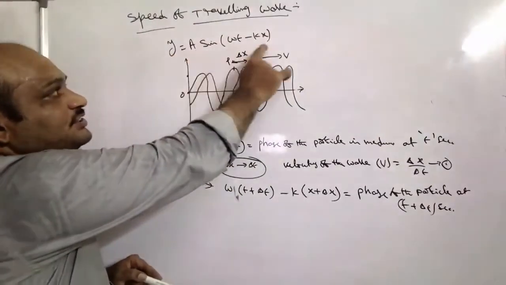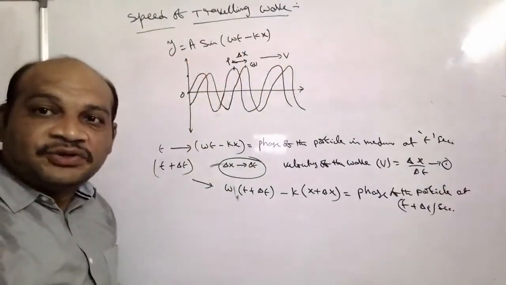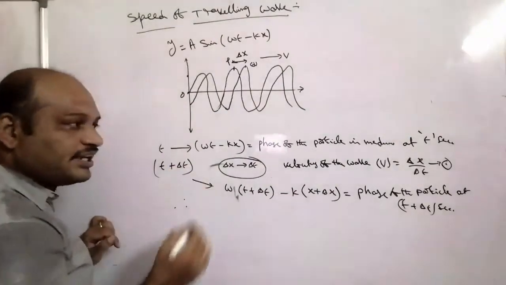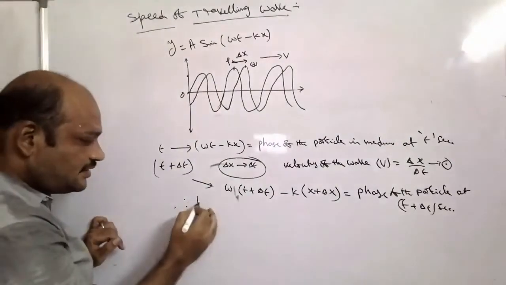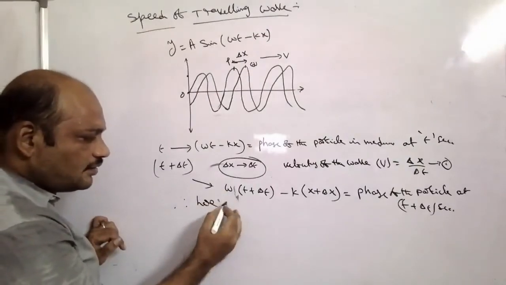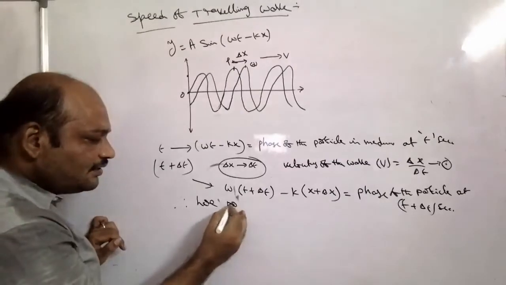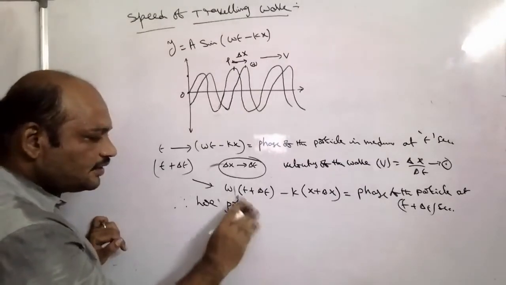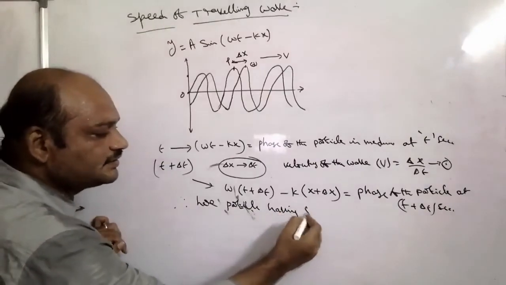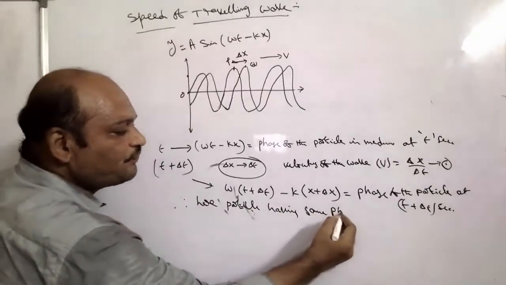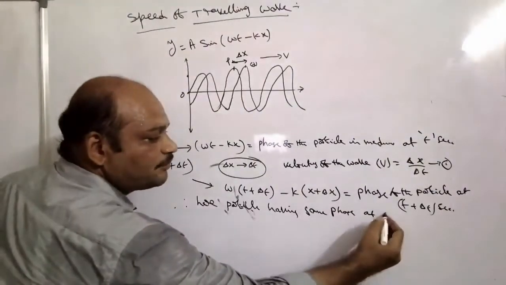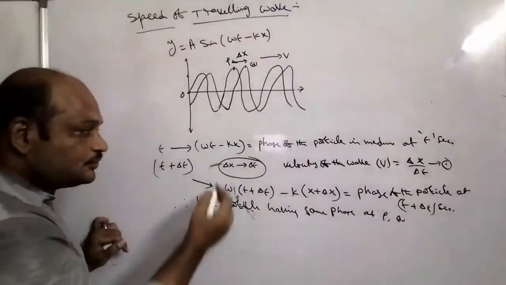Same displacement means same phase. Both are in the same phase. So we can write that the particle has the same phase at P and Q.